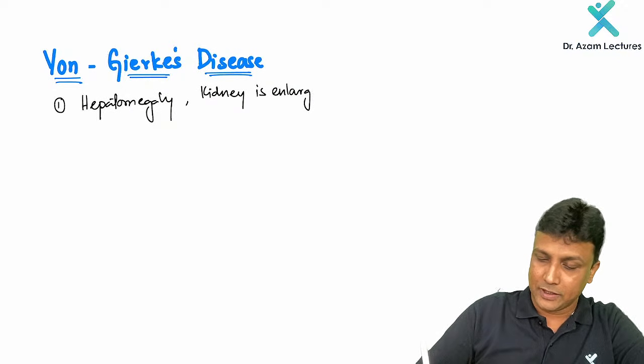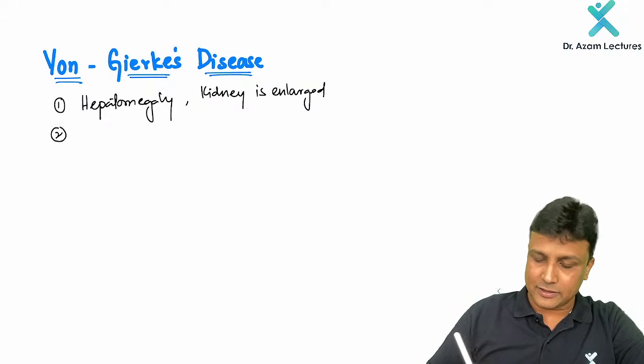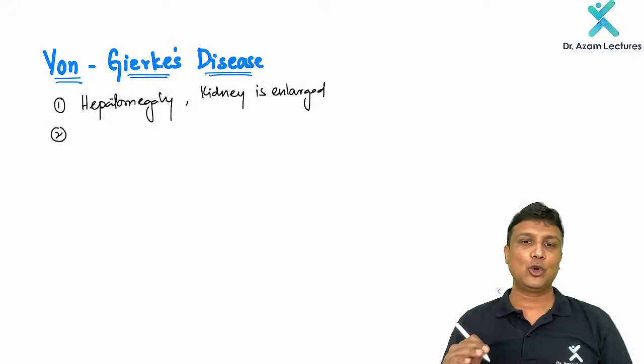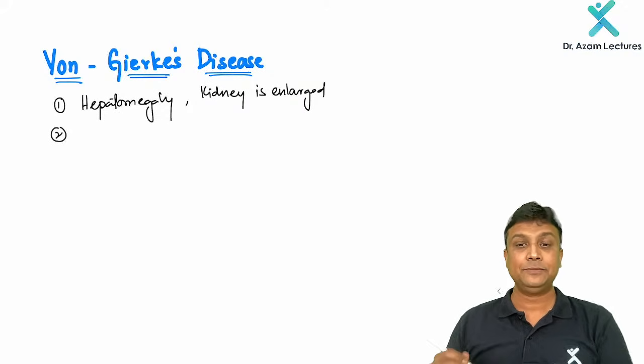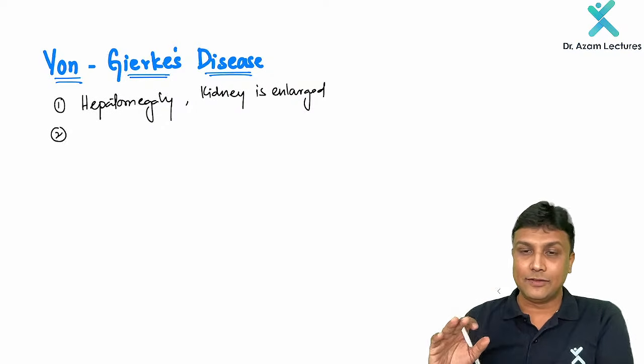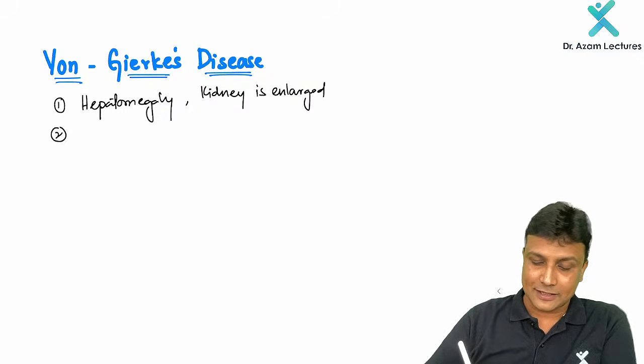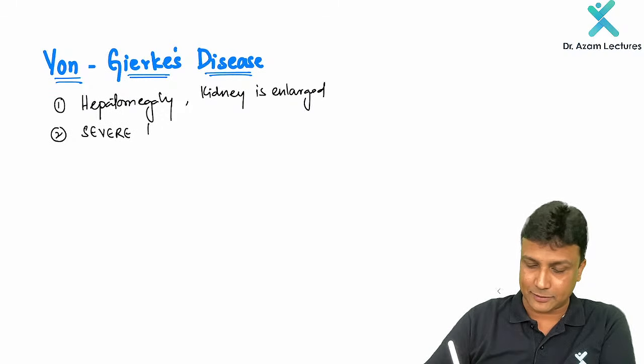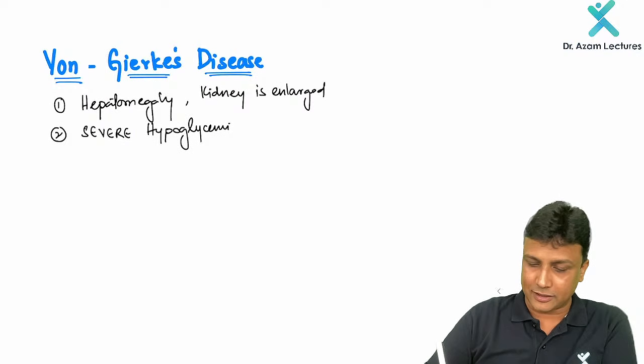Number two, if glycogen is not able to break down to glucose, what is going to happen? The level of glucose will decrease, so it will be hypoglycemia. But please remember, severe hypoglycemia will occur here. Why?